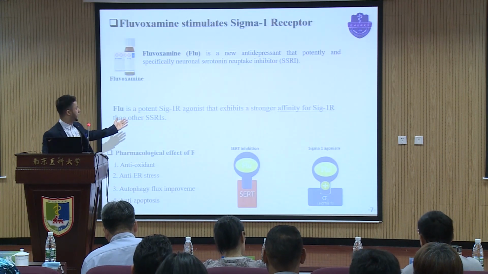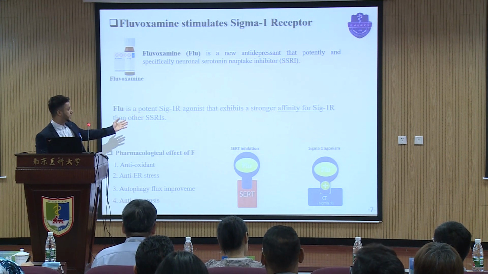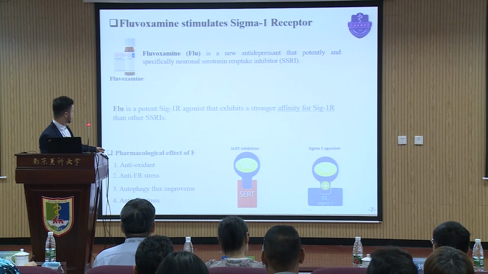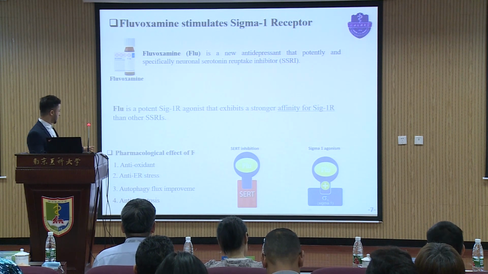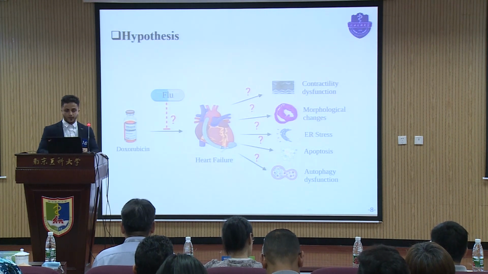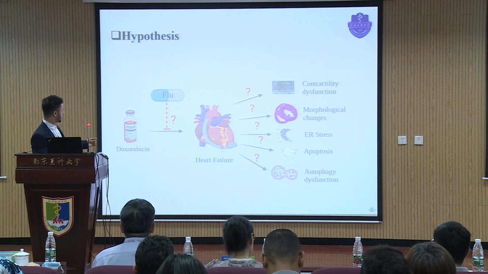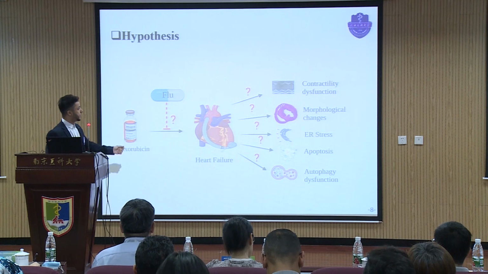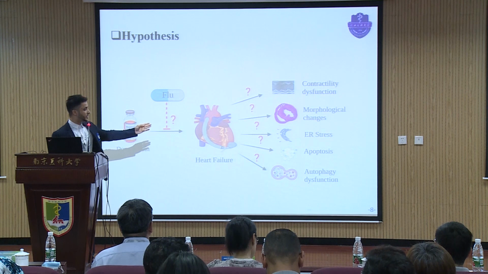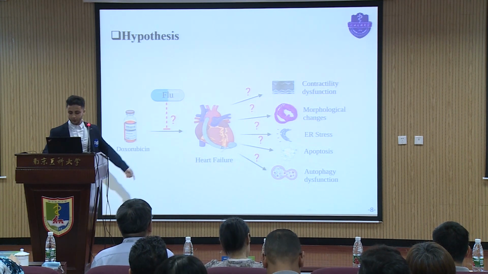So today our drug is called Fluvoxamine. Fluvoxamine is a new antidepressant drug, a serotonin reuptake inhibitor with high affinity to the sigma-1 receptor. Its pharmacological effects are antioxidant, anti-ER stress, improving autophagy flux, and anti-apoptosis. Our hypothesis is that Fluvoxamine can inhibit Doxorubicin-induced cardiac toxicity, maybe through inhibiting contractile dysfunction and morphological change, inhibiting ER stress and apoptosis, and improving autophagy flux.